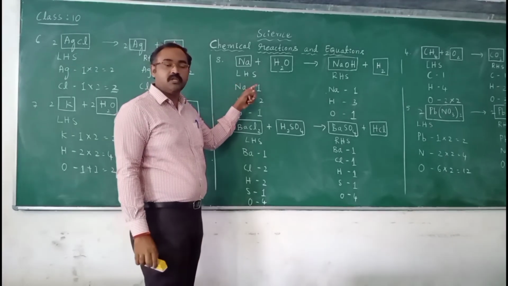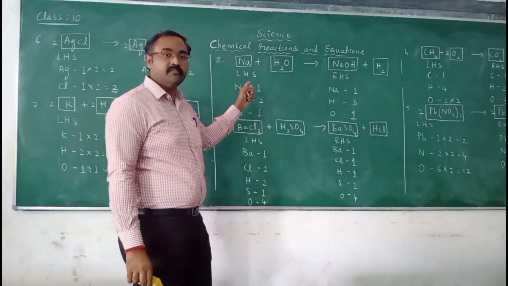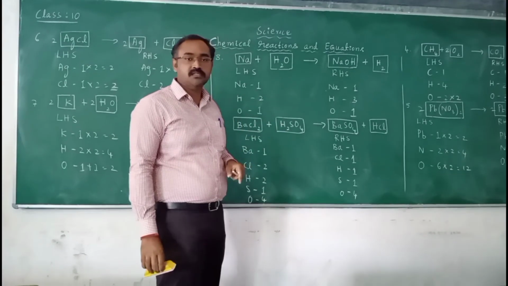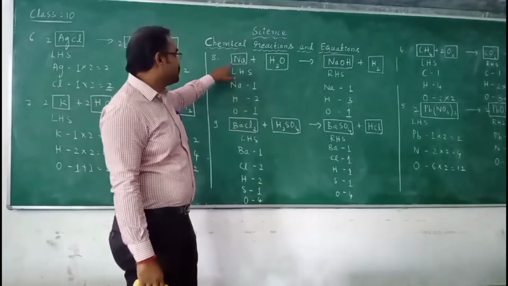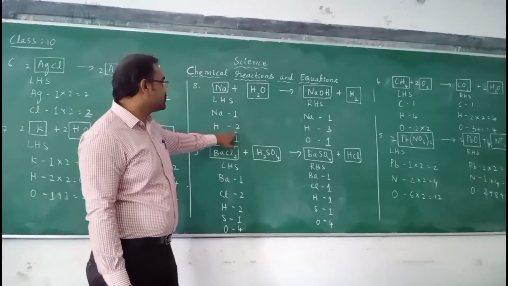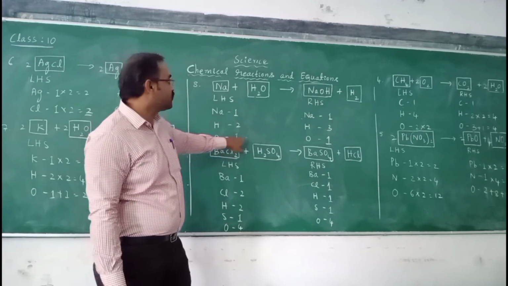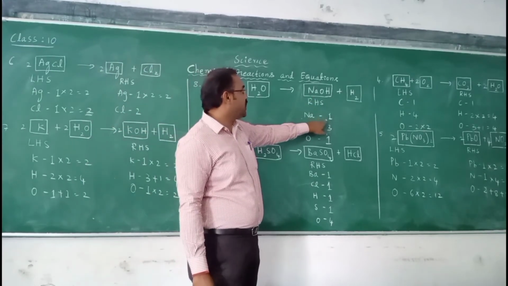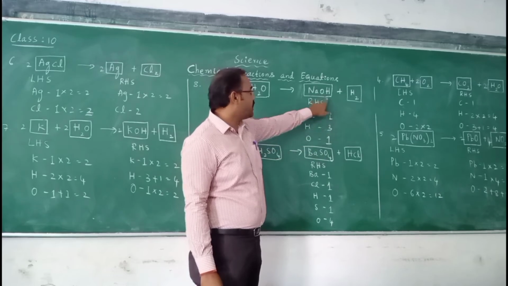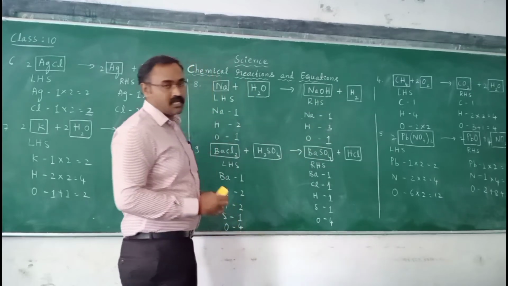Now let us look into one more equation. Sodium metal, when it reacts with water, gives sodium hydroxide and hydrogen. So number of atoms in the reactant side: hydrogen 2, oxygen is 1 and sodium is 1. On the product side, oxygen is 1 and hydrogen is 3.